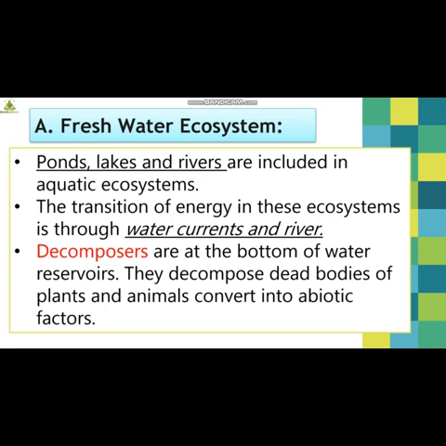Okay, the very first step, that is the freshwater ecosystem and the marine water ecosystem, we are going to learn in this video. Students, freshwater ecosystem: ponds, lakes and rivers. They come under the aquatic ecosystem. The transition of energy in this ecosystem is through water currents and rivers. Transition is movement, transfer of energy.